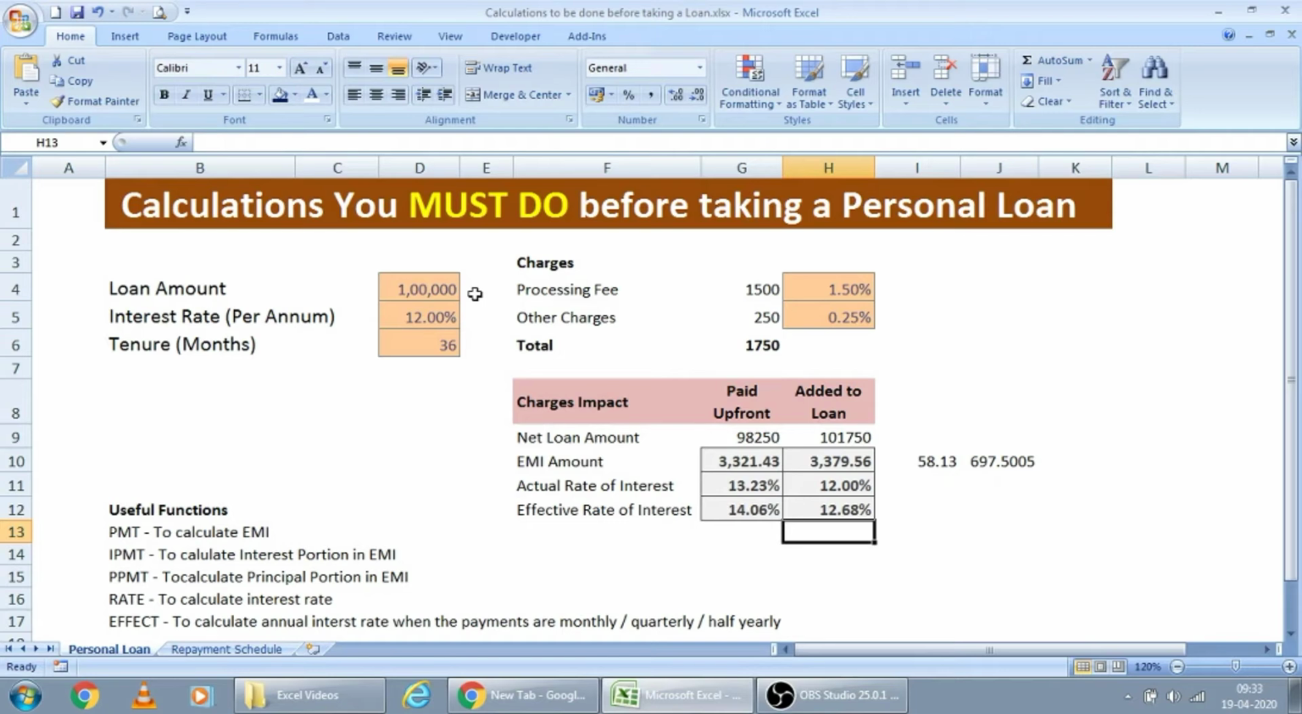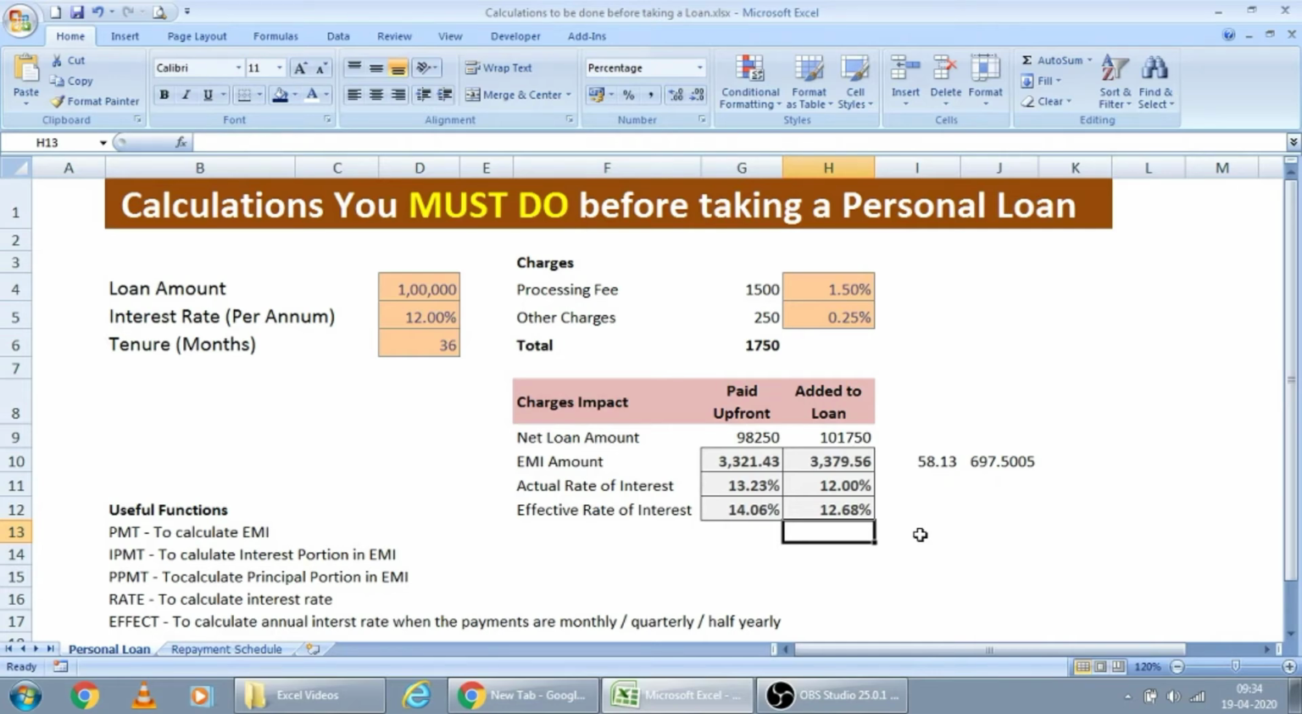Or if you are paying half yearly once, let's see what effective rate they will be charging you. Half yearly means you are paying 2 installments per year. So if you go to them and say I will be paying 2 installments per year, instead of 12%, they will be charging you 12.36% in the offer letter itself. So you should be careful while selecting a personal loan with any banker.